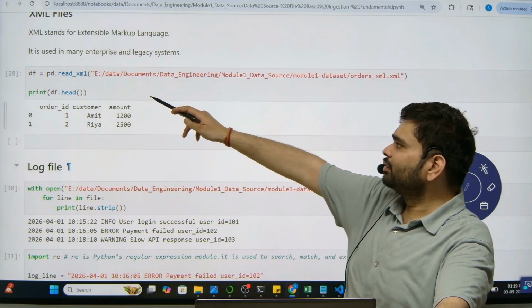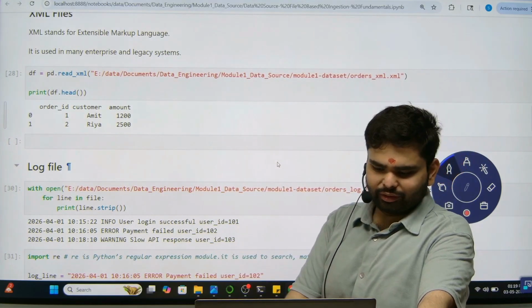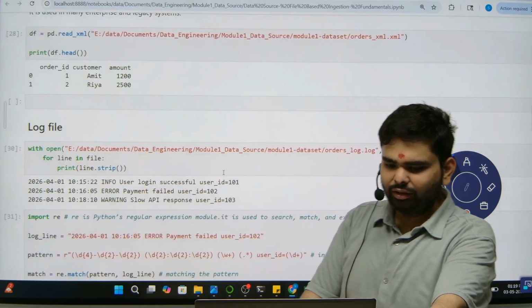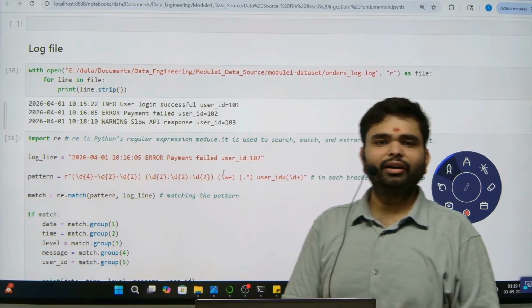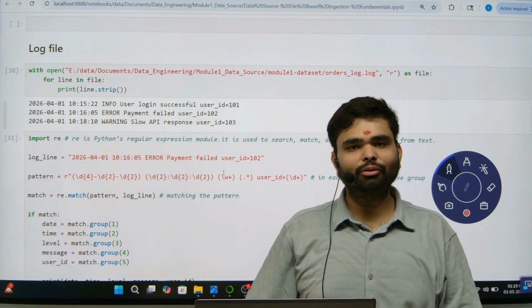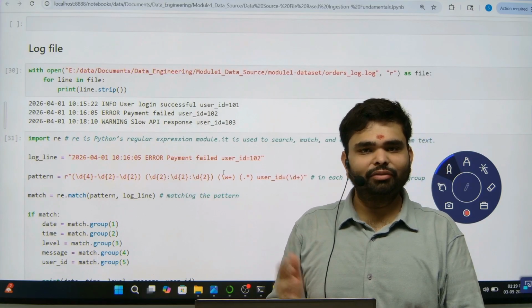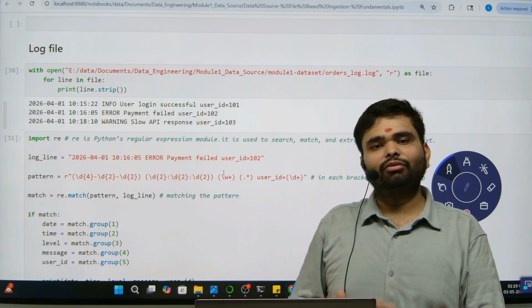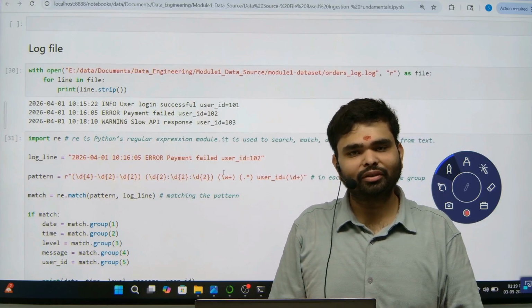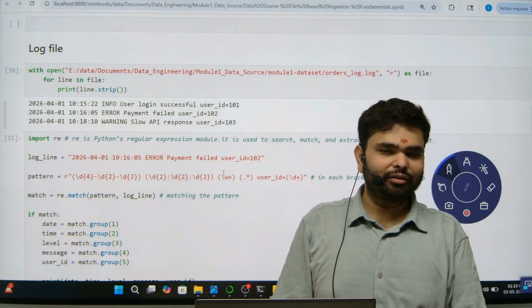Read XML is a straightforward function. Now let's see how this data looks. Now comes the log file. A log file is generated whenever any process runs or you are doing any task. In a later lecture we will cover the concepts of workflows or Airflow systems, where log files are generated.